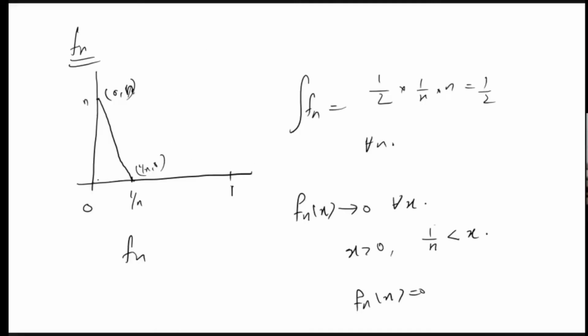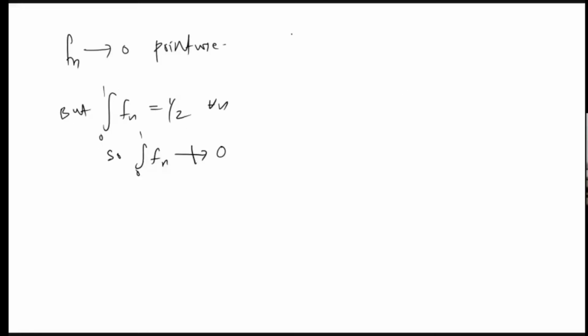At 0 it is going to infinity. At f1 it will be 1, f2 it will be 2, f3 it will be 3, like that. So at 0 it is going to infinity. So here the convergence is only on the open interval. So now we can again get confused, like fn converges to f pointwise on the closed interval [a, b].